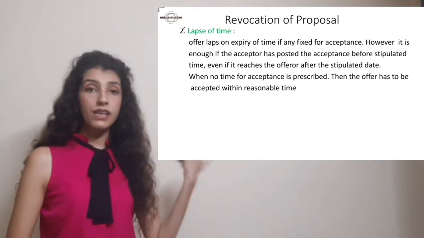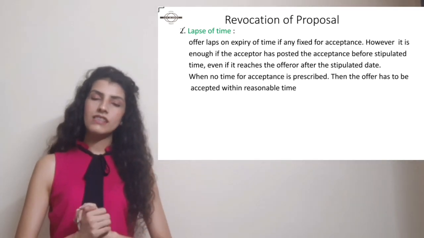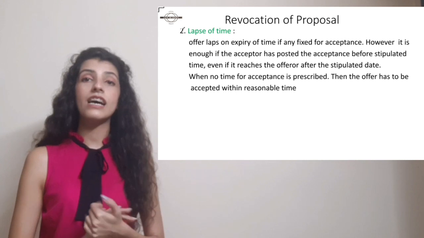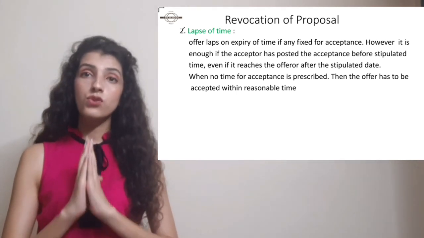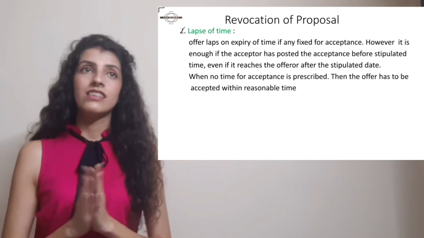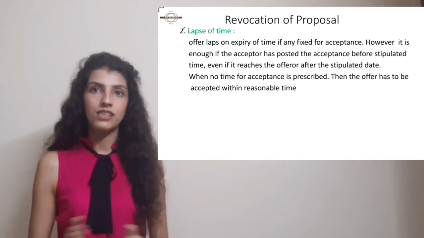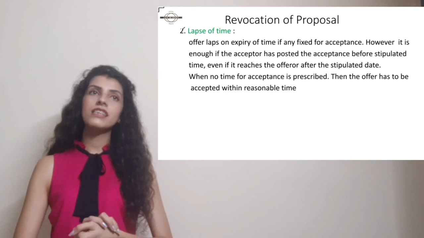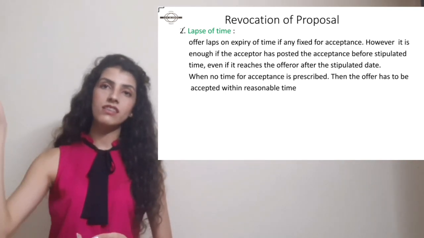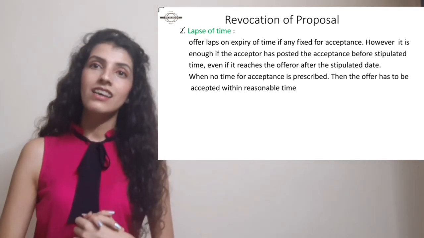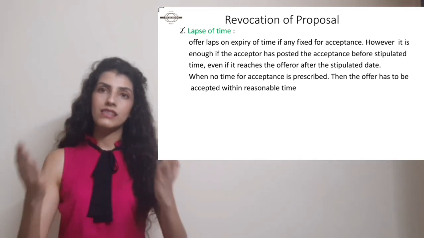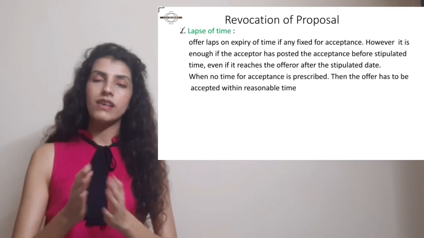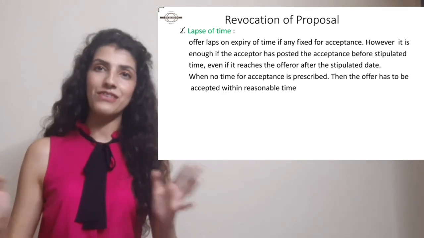So next point is, whenever no time of acceptance is prescribed, then the offer has to be accepted within reasonable time. Yani ki whenever there is no reasonable time mentioned, right? For example, it's not mentioned what is the time, what is the date, then obviously you cannot accept the offer after 3 years or 2 years or 4 years, right? There has to be a particular reasonable time. Like for example, in this case, reasonable time can be maybe 2 months, 3 months, not 4-5 years, right?